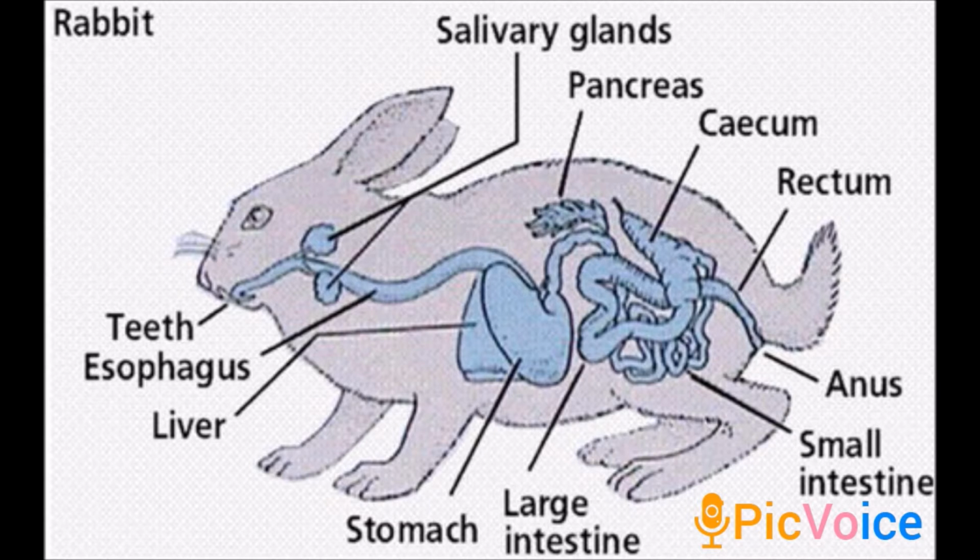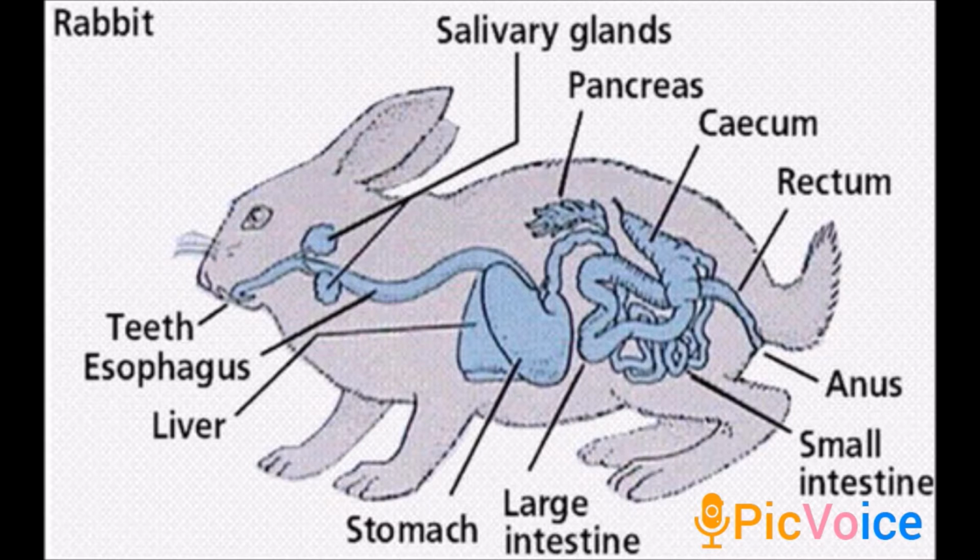After that, the cecum is a thin-walled sac present at the junction of the small intestine and large intestine. It contains bacteria that help in the digestion of cellulose. The small intestine opens into the large intestine, which has colon and rectum. Then the rectum finally opens outside by the anus. These are the parts of the alimentary canal in the digestive system of rabbit. Then we will see about the digestive glands. What are the glands present in the digestive system of rabbit?